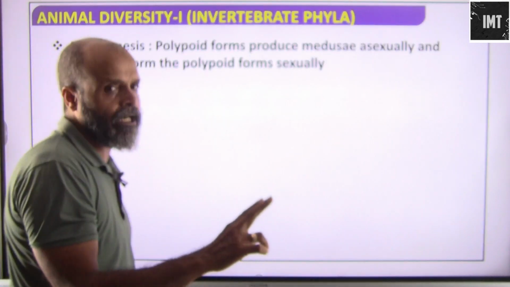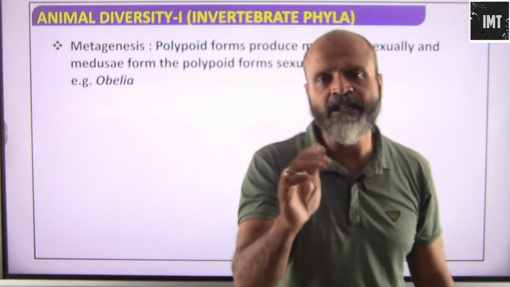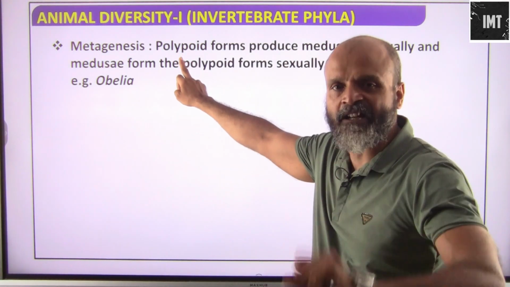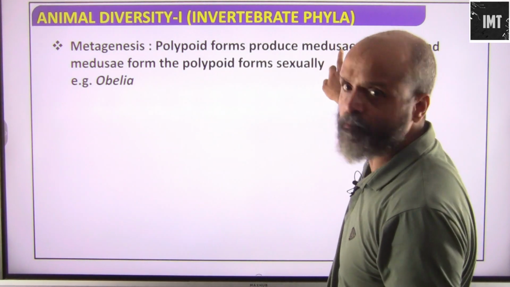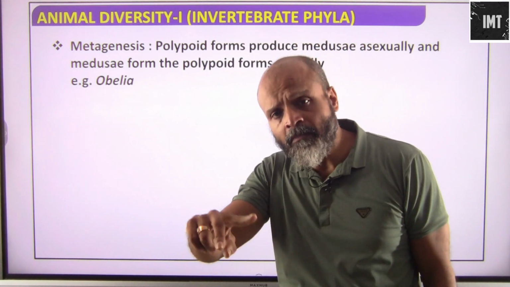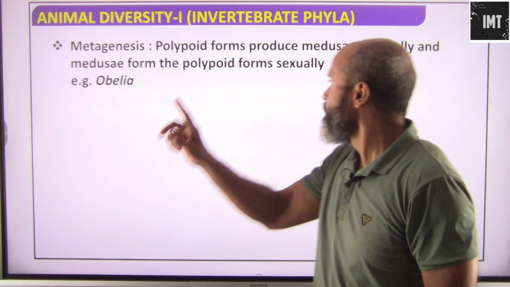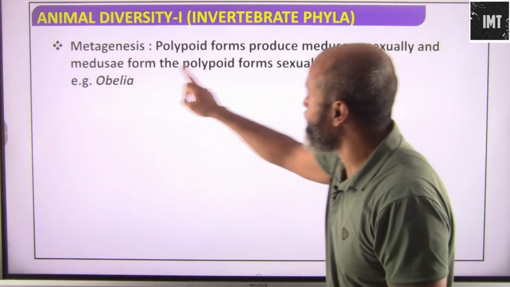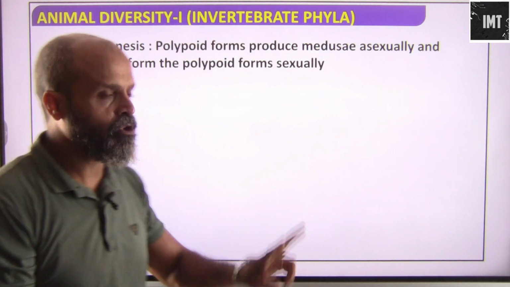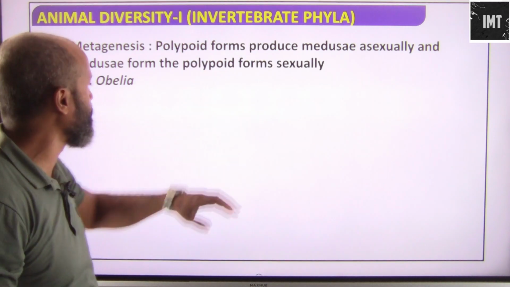So there are two forms of genetic evolution happening. The polypoid forms, which are basically fixed, will produce medusae asexually. Asexually they will form movable forms, medusae, and then medusae will form polypoid forms sexually. So there is a metagenesis happening.